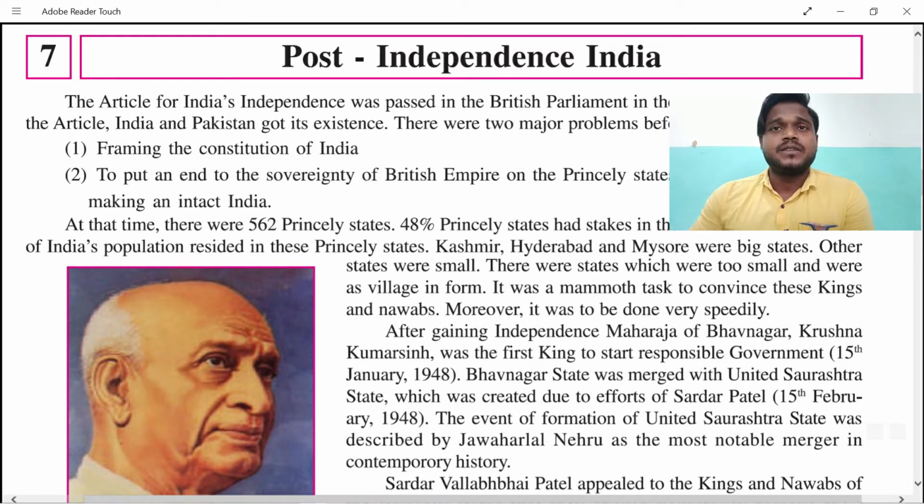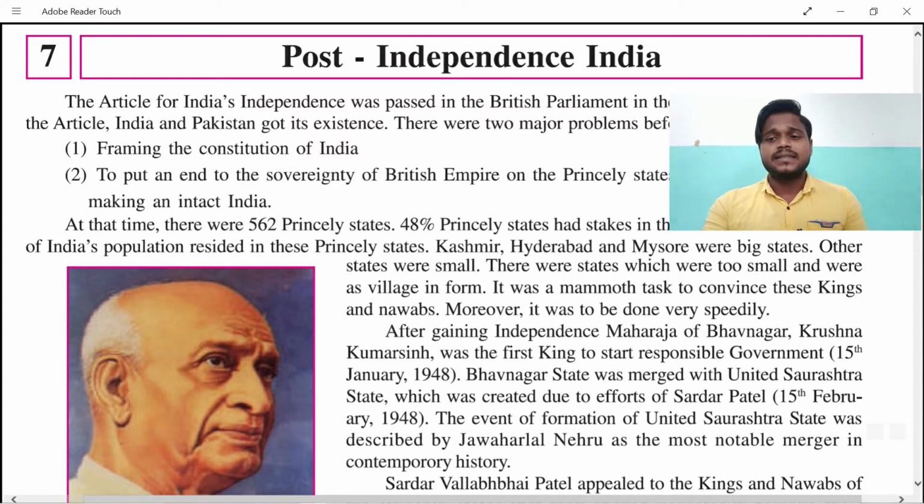Okay, so after gaining independence, my dear students, one thing again I would like to tell you: what did we do? We generally went on fighting. But what kind of fight was that? That was the fight related to freedom, related to accessibility. The fight was related to our opportunities. The fight was for our own pride.